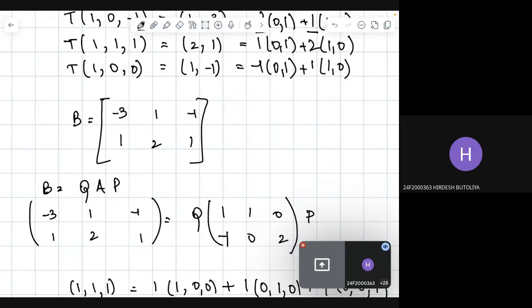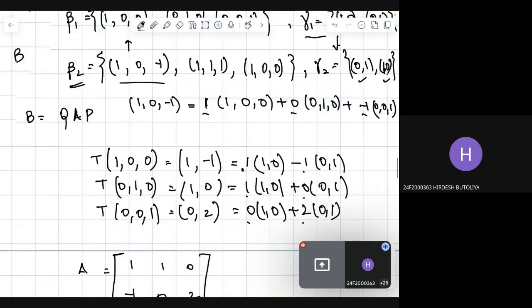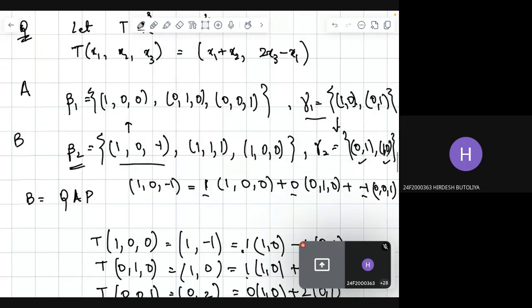Ma'am, how will you find the calculation part? Okay, so what we have here: the transformation is T(x1, x2, x3) equal to (x1 plus x2, 2x3 minus x1).